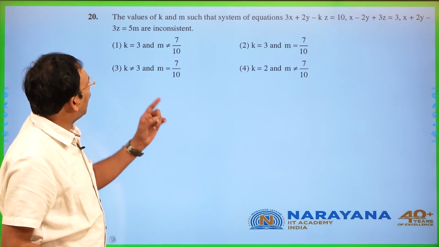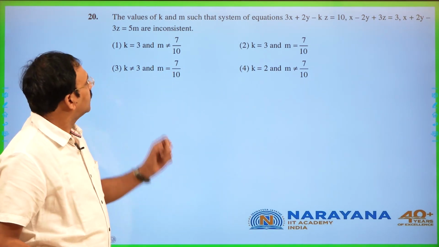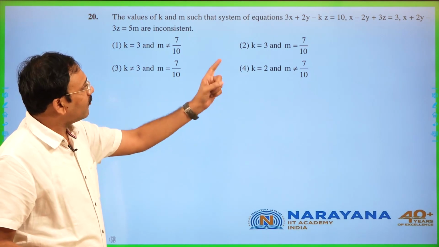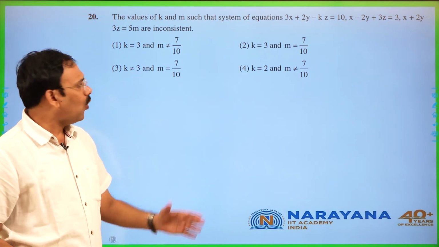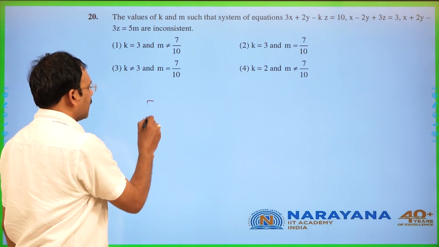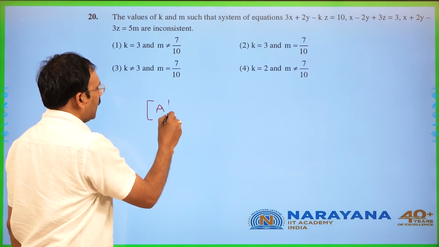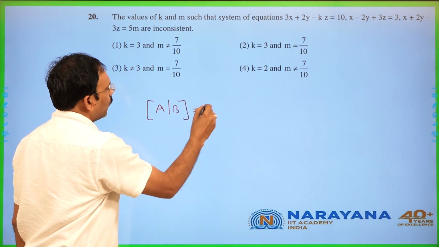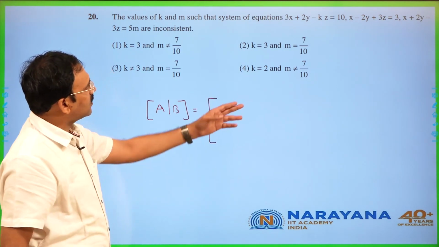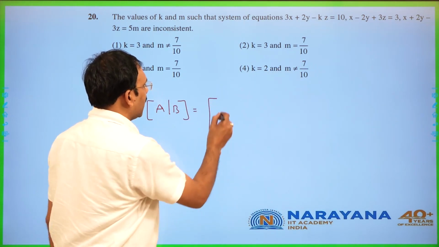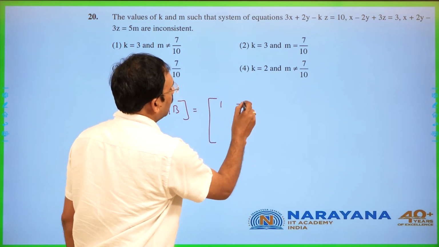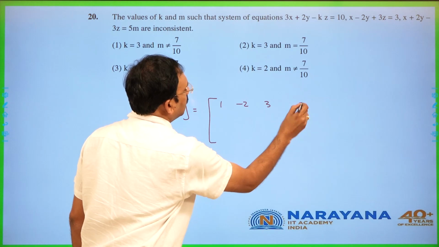you see, the value of k and m such that the system of equations are inconsistent. Okay, let us consider the rank method A by B. So where we can take the equations in any order, I choose the second equation first because here 1 comes. 1 minus 2, 3, 3.